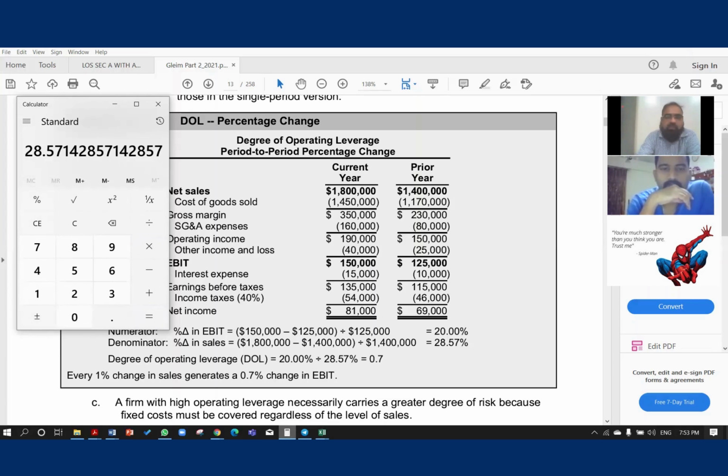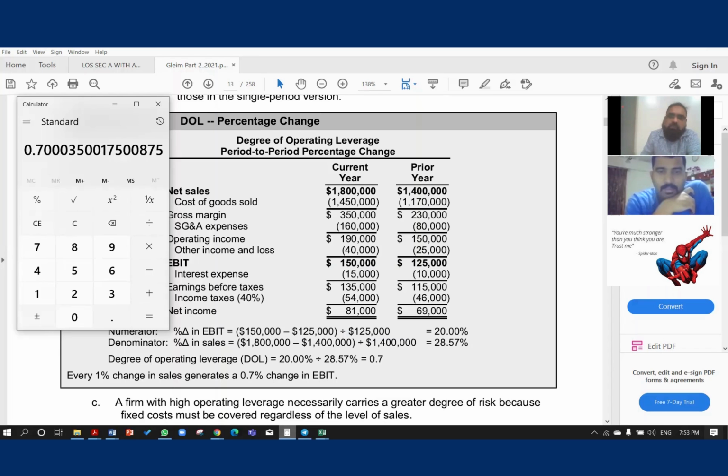So if you divide it, 20 divided by 28, that comes to about 0.7, right? So degree of operating leverage is 0.7.